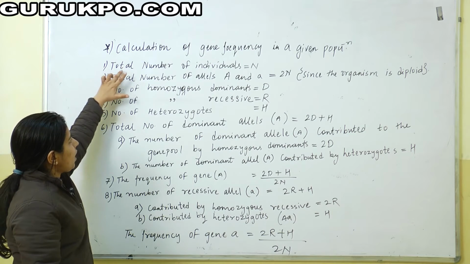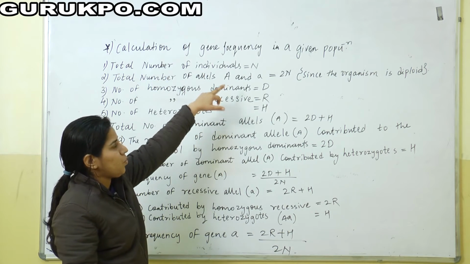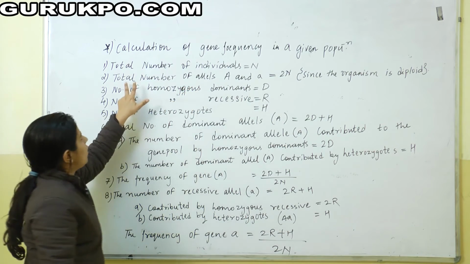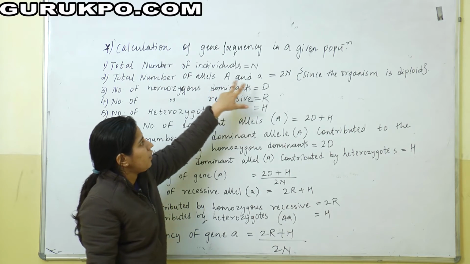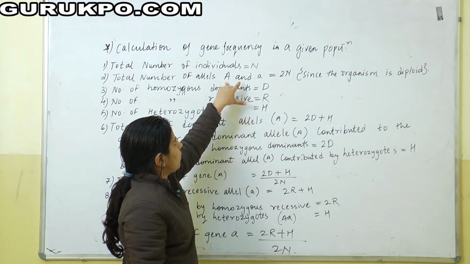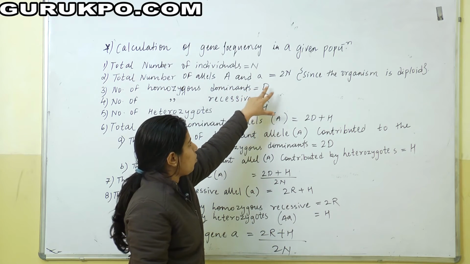Firstly, the total number of individuals present in the population is equal to N. Then the total number of alleles, homozygous capital A and homozygous small a, is equal to 2N.